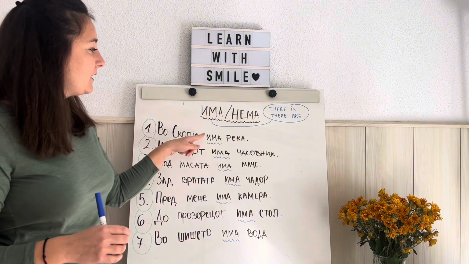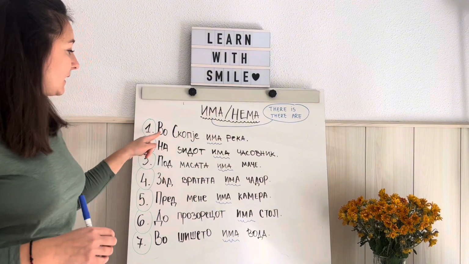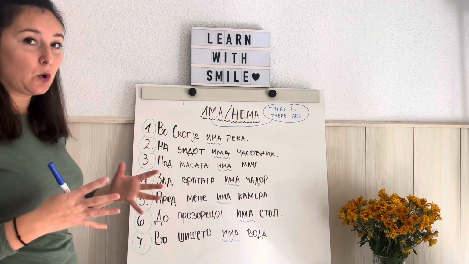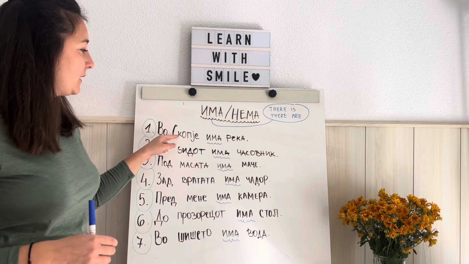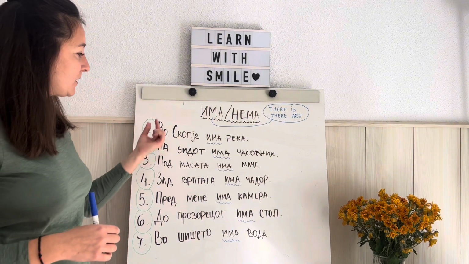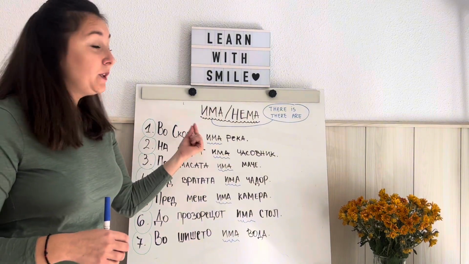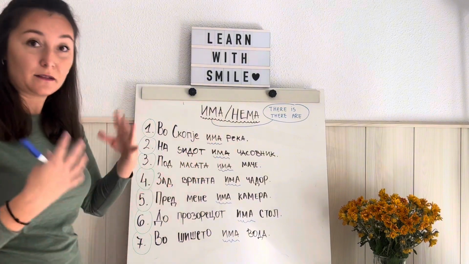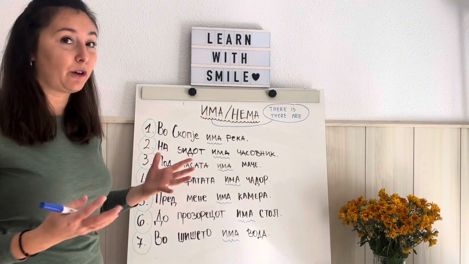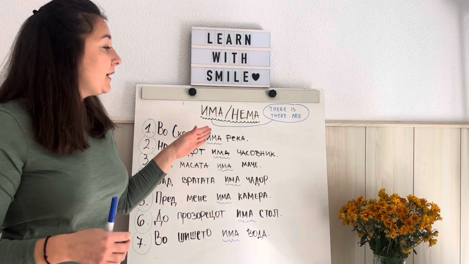Во Скопје има река. Во Скопје means in Skopje. So we have a preposition here. Во Skopje, just like in English, the preposition comes in front of the noun. So во Skopje, there is има, and then we use reka. What is there? There is a river. Reka, a river. So во Skopje има reka.